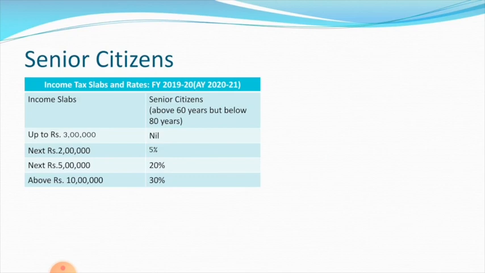In case of senior citizens, above 60 years but below 80 years, up to 3 lakh rupees there is no need to pay tax, that is their exemption limit. Next 2 lakh, that is from 3 lakhs to 5 lakhs, they have to pay 5% as tax. From 5 lakhs to 10 lakhs, that is the next 5 lakhs, they have to pay 20% as tax, and above 10 lakh rupees total income, they have to pay 30% as tax.